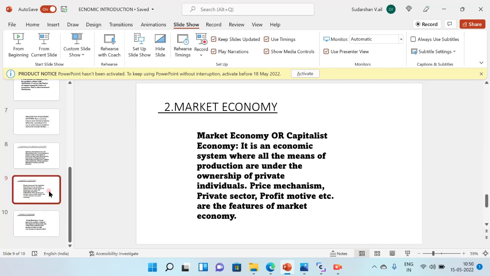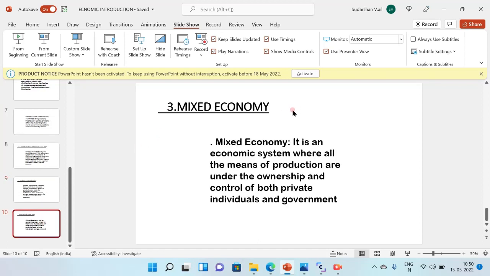We can move to our third method to solve central problems of economics, which is called a mixed economy. As the name itself says, it is an economic system where all the means of production are under the ownership and control of both private individuals and the government. Here the system works in a mixed way. This is the third main method of solving central problems of economics followed by all the countries.